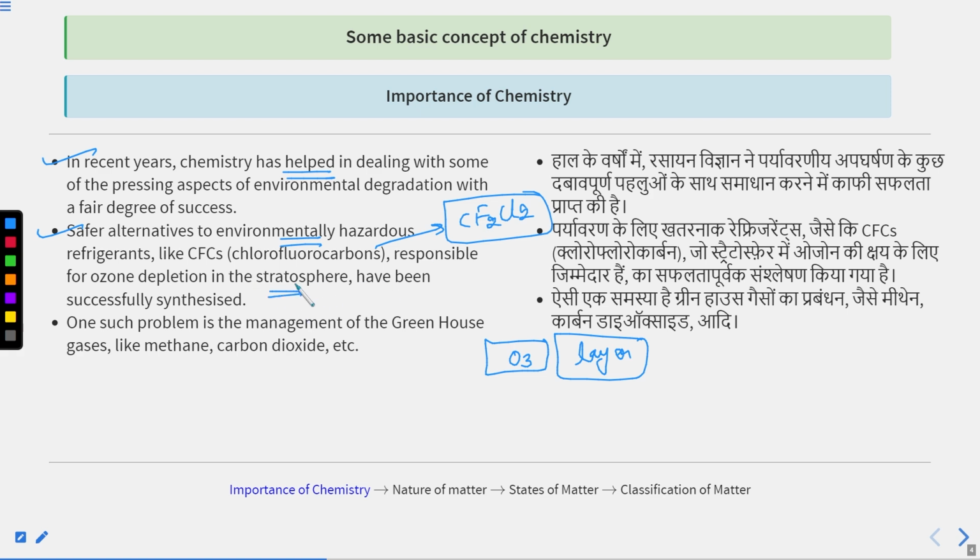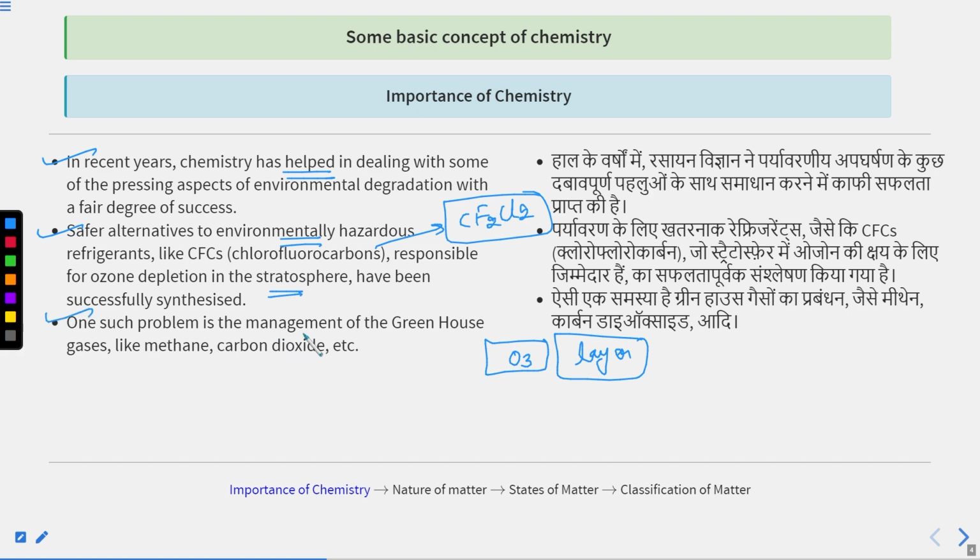The ozone layer is present in the stratosphere, and when CFC goes into the stratosphere, it reacts with ozone and depletes the ozone layer. Now safer alternatives have been successfully synthesized.